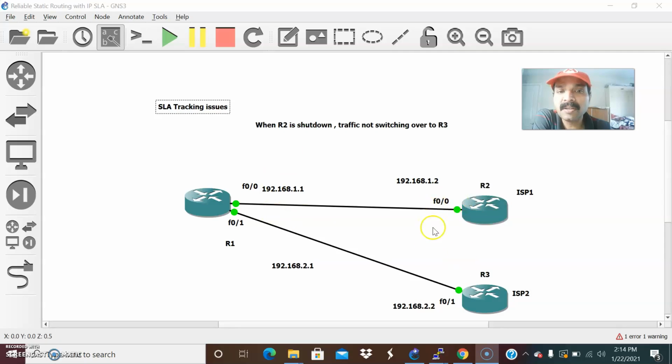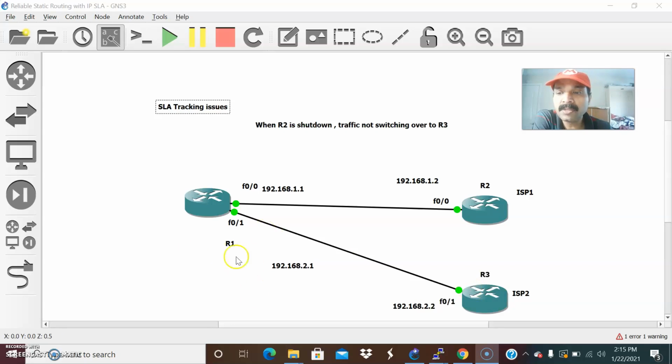So what I have done, I have created an IP SLA between R1 and R2. This interface we need to track, just like HSRP interface tracking. For this interface we have to specify the track command. So when the specific interface goes down, automatically the traffic will switch over. SLA is just a monitoring tool which is used to monitor the network traffic. It will send an ICMP echo request. When this specific interface goes down, it will show timeout, and since we are using the track command, automatically the traffic will switch over to R3. So that is the benefit of static routing with IP SLA.